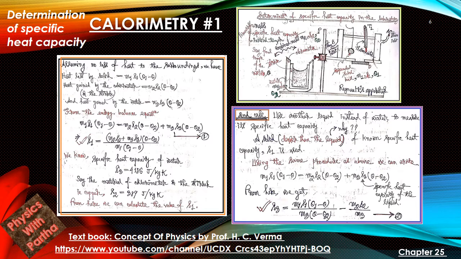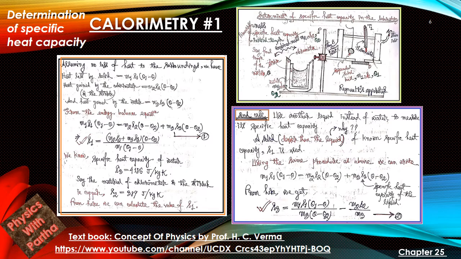Now the second case: use another liquid instead of water. Now we want to measure the specific heat of the liquid, and we know the specific heat of the solid ball which is immersed. Then the solid should be denser than the liquid. So here one question is written: why should the solid be denser than the liquid? The answer is pretty simple. If the solid is not denser than the liquid, then it will float. And if it is not immersed in the liquid, then the heat transfer will not be good enough to get these calculations.